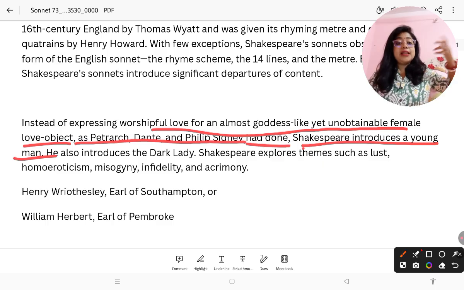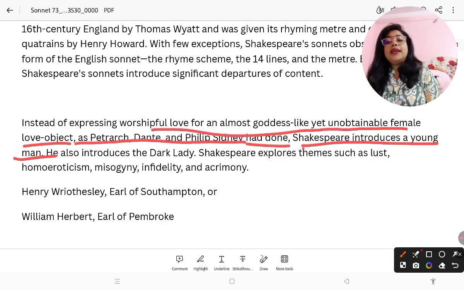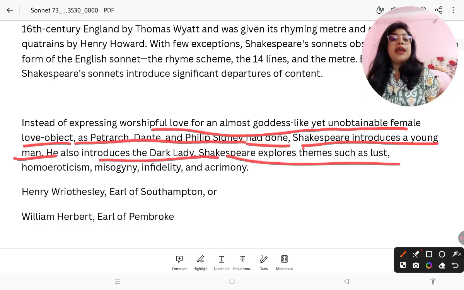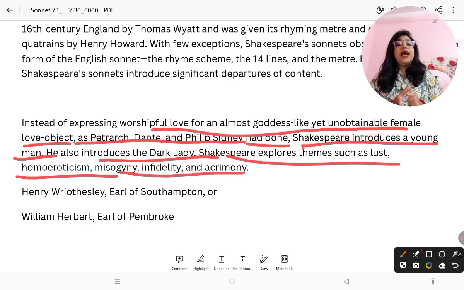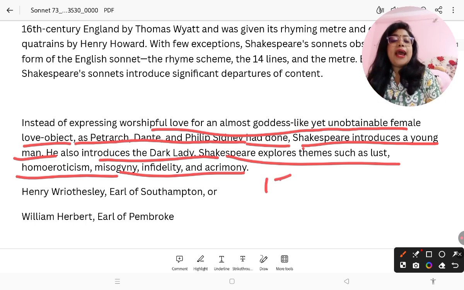But here you can see Shakespeare introduce a young man, the fair youth. Okay, he is praising a fair youth, a male character, a man. And he also introduced the dark lady. So Shakespeare explores themes such as lust, homoeroticism, misogyny, infidelity, and acrimony. You can see that Shakespeare wrote 154 sonnets.